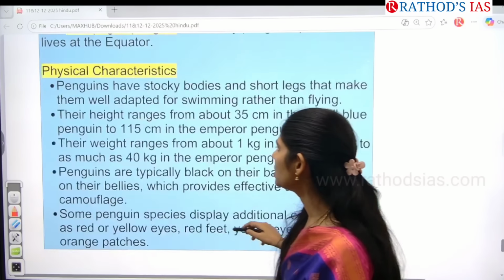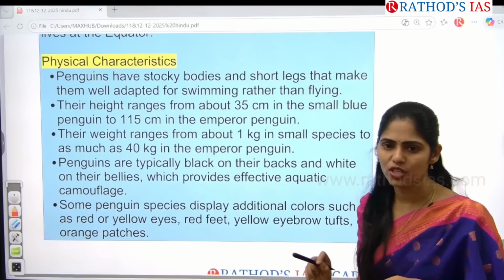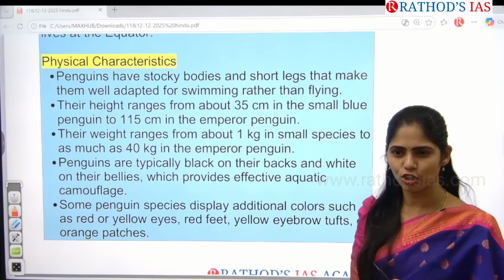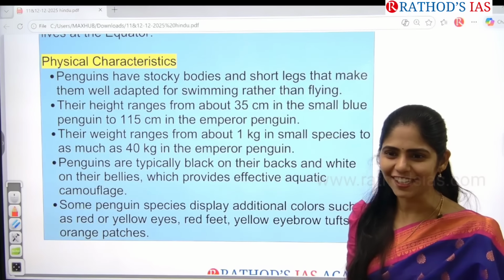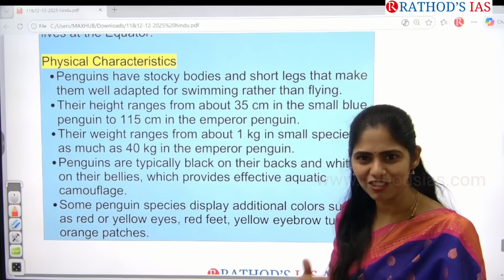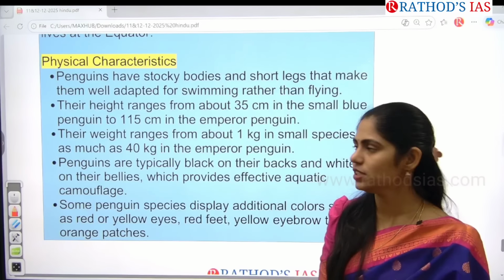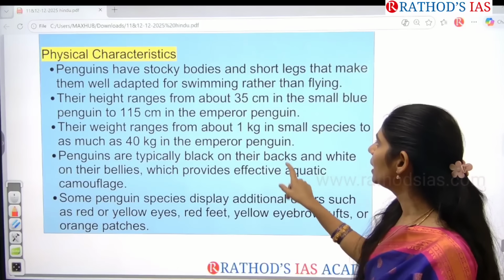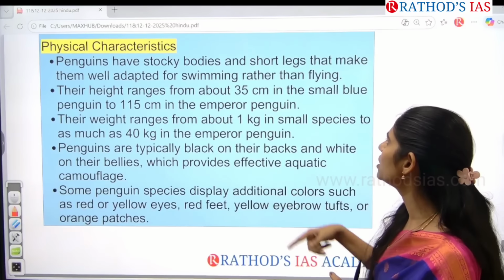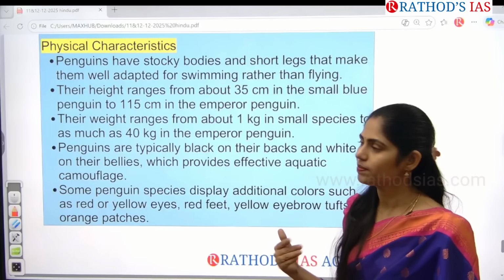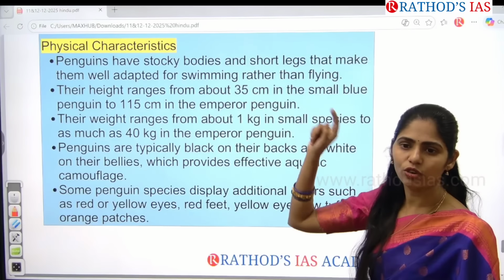If you see the physical characteristics of penguins, they have stocky bodies with short legs. Whether legs are short or long, we can't even see that. We only see the feet of penguins while they're walking, right? They have sturdy bodies with short legs that make them well adapted for swimming rather than flying. So they cannot fly, they will only go for swimming.